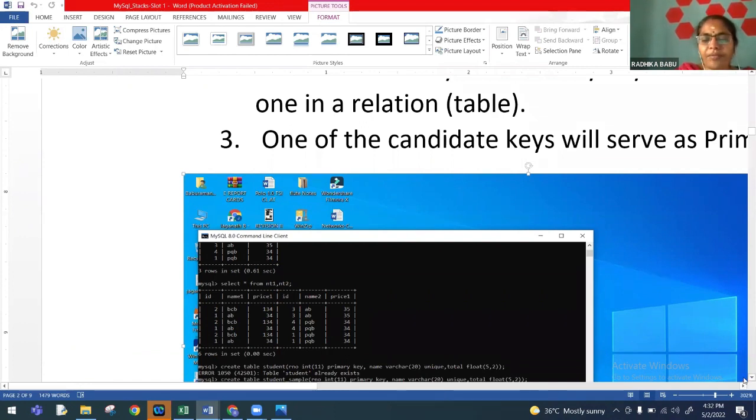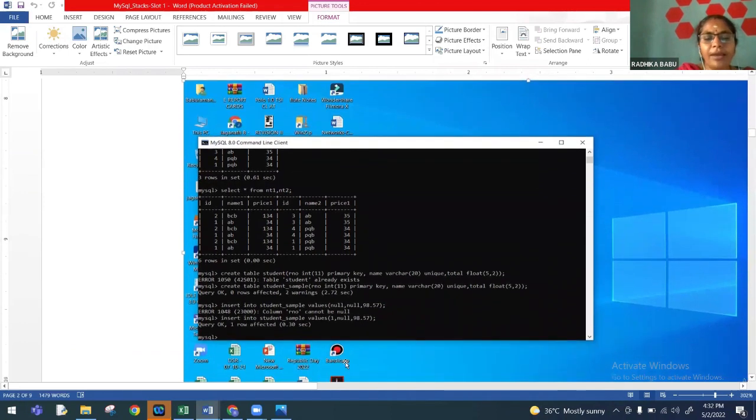Wherever we have given a primary key, I am now trying to insert a null value. I have created a table called student_sample with roll number as the primary key. Here I tried inserting a null value. It is throwing an error that roll number cannot be null, which means we defined the primary key just as primary key, not as not null and primary key.